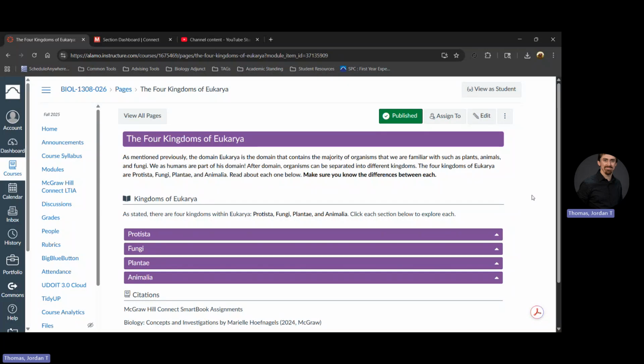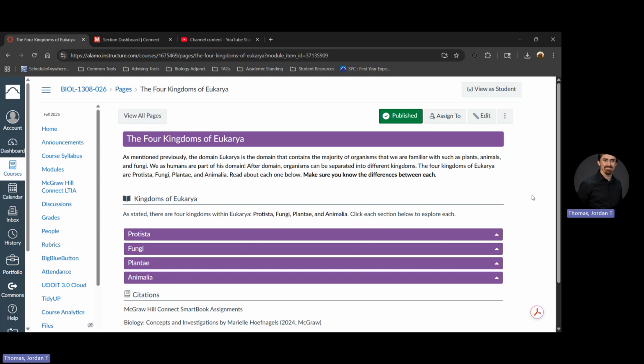Welcome, students, to the next part of Chapter 1. We just went over the three domains: bacteria, archaea, and eukarya. Now we're going to get into the next level of taxonomy, which is called kingdoms. For kingdoms, though, we are only going to focus on eukarya. Remember that eukarya are unique compared to bacteria and archaea because the eukarya are made of solely eukaryotic cells.